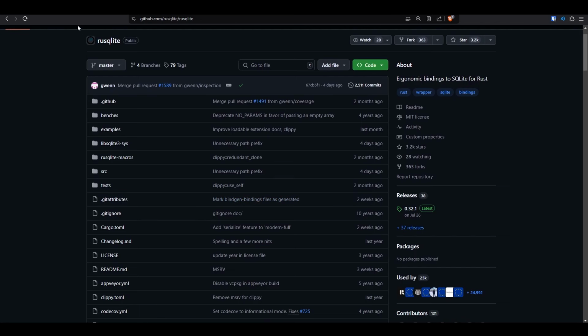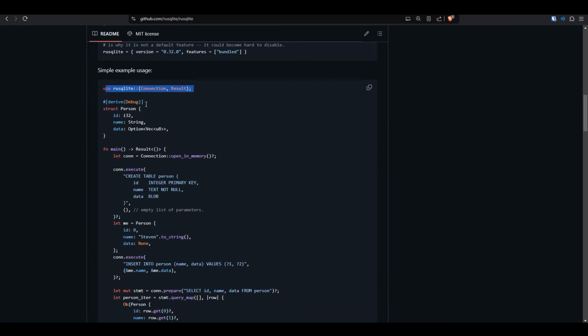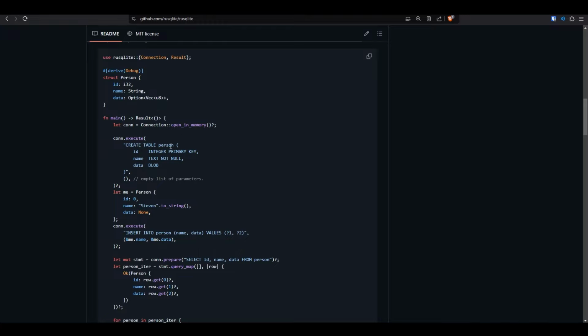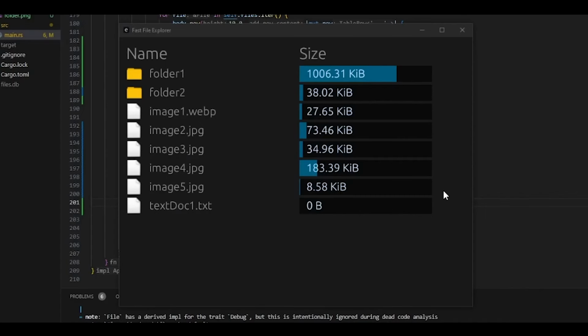Then I focused just on rusqlite and I ran their simple example where they store the name of a person in the database. Then I just changed the example so that instead of a person, it stores information about files. And just like that, by setting simple but achievable goals, by the end of the day, I connected all of my simple projects into one, and now my code was able to go through all the files within a folder, store them in the database, and egui successfully queries the database when trying to show the files within a folder.